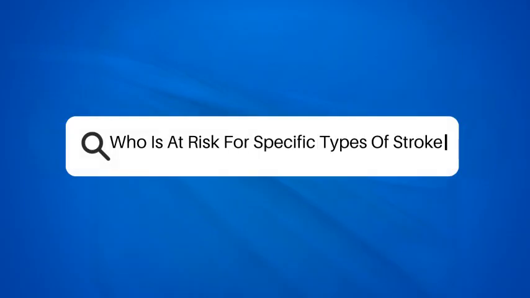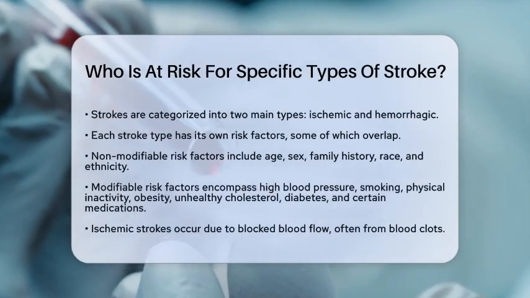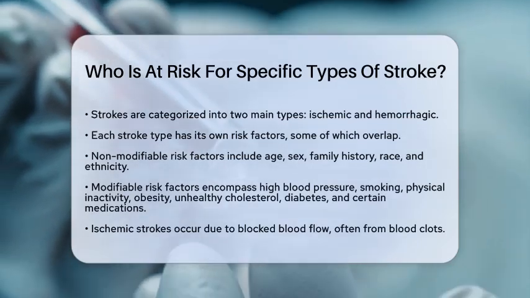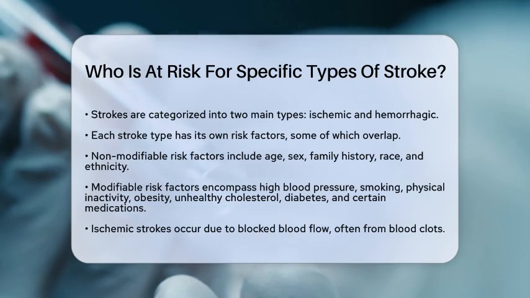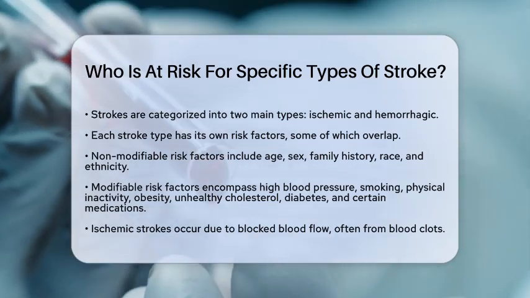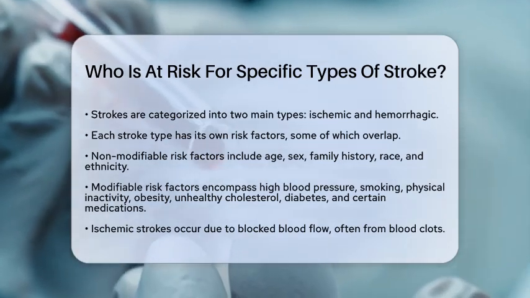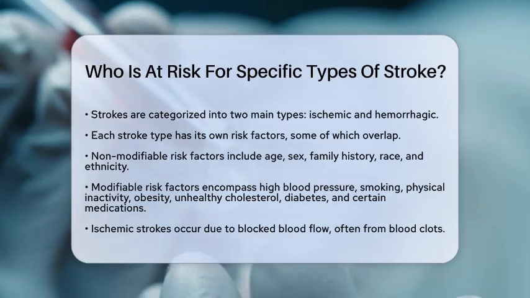Who is at risk for specific types of stroke? Have you ever wondered who might be at risk for different types of strokes? Understanding the risk factors can play a crucial role in prevention and early intervention. Strokes typically fall into two main categories: ischemic strokes and hemorrhagic strokes. Each type has its own set of risk factors, but there are also some that overlap.